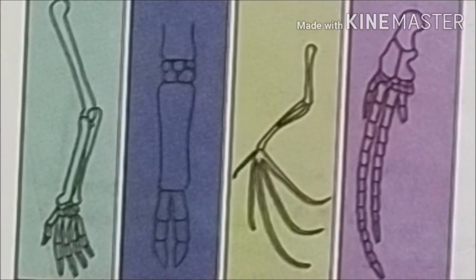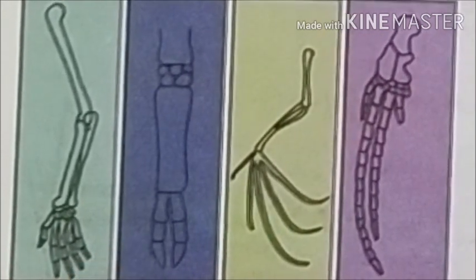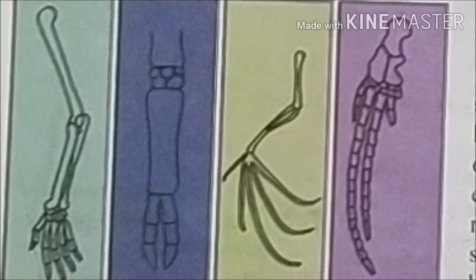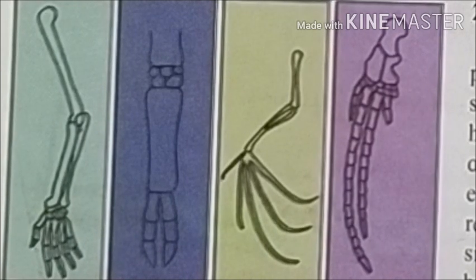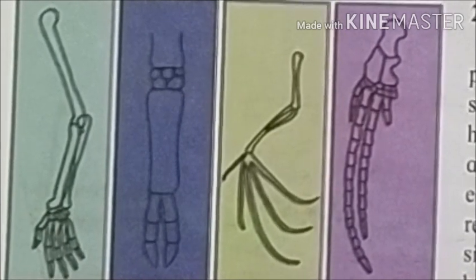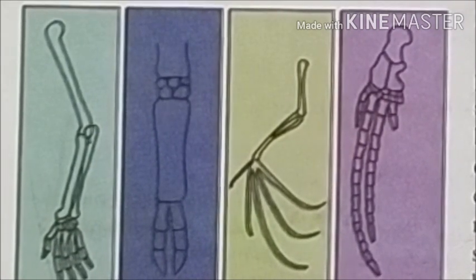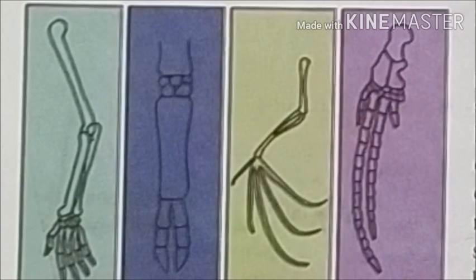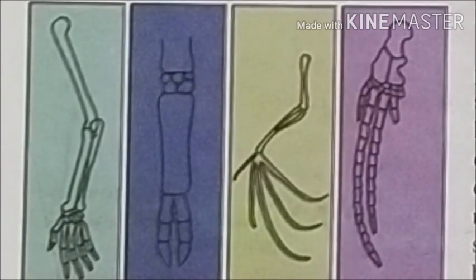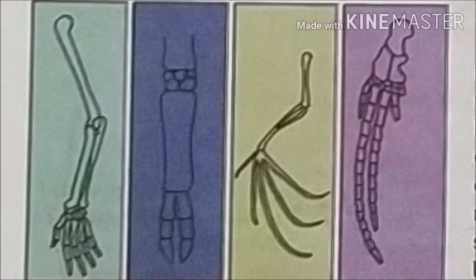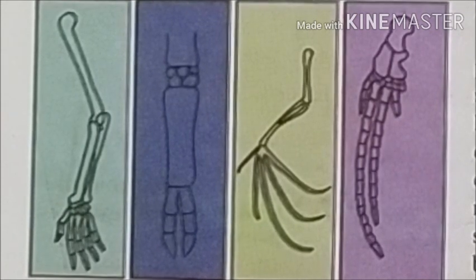Then second, anatomical evidence. Here, the human hand, cat's forelimb, flipper of whale and wing of bat show differences in their features. These organs also have different uses. However, the structure of bones and bony joints in the organ of each of those animals shows similarities, and this is an indication that all those animals originated from a common ancestor.